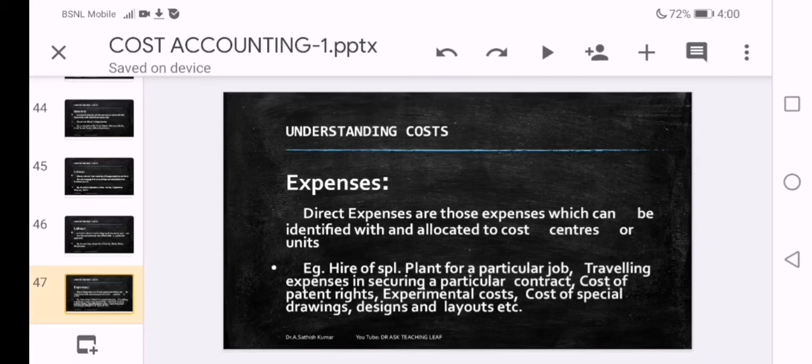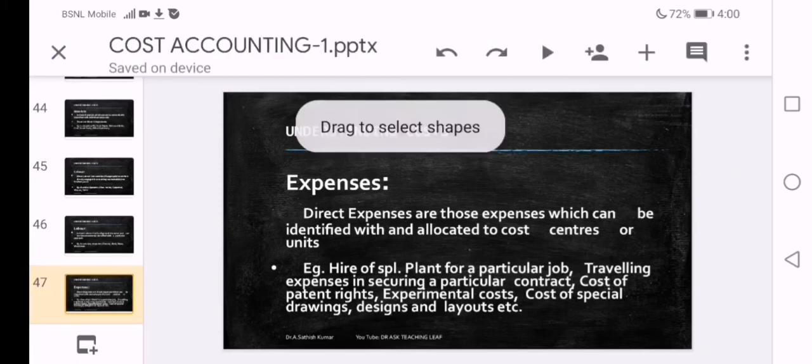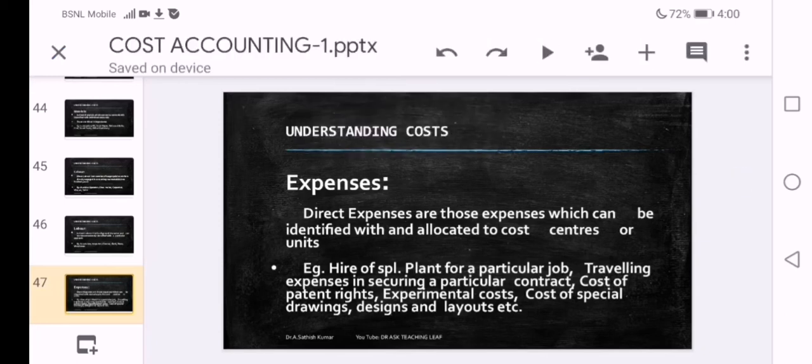As it is identified, allocation to cost center and cost unit is very easy, such as hire of special plant for a particular job. If a new plant is hired to finish a particular job engaged by the business, it is identifiable. How much is the cost for that particular job only, means that entire cost of hire may be allocated to this particular job.